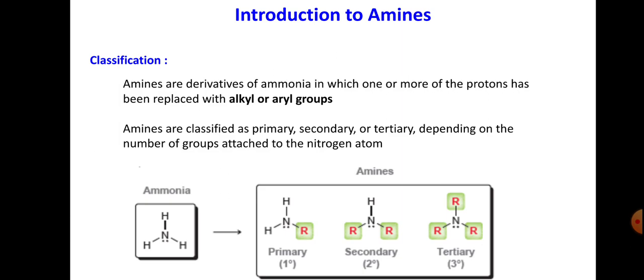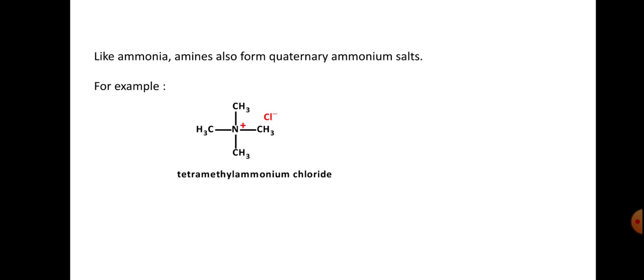This is a very important functional group in organic compounds, and naturally occurring compounds having amino groups are very important. In drug chemistry, the amino group also plays an important role. In the same way as ammonia, amines also form quaternary ammonium salts.